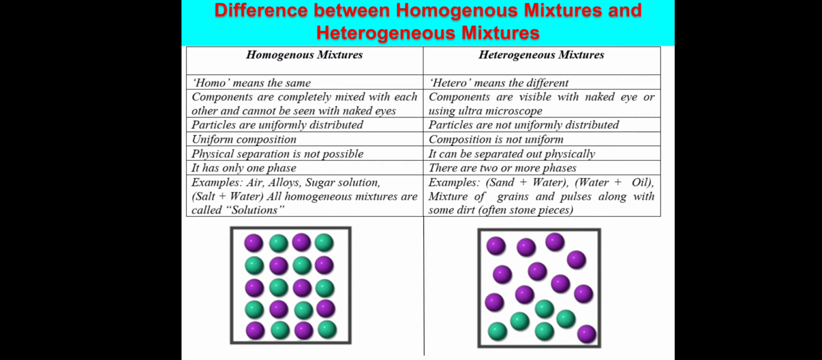Examples of homogeneous mixtures are air, alloys, sugar solution, and solution of salt in water. All homogeneous mixtures are called solutions. Solutions are made of two components and have uniform composition. We get a uniform mixture and the particles are uniformly distributed. If we take any water soluble salt like sodium chloride and dissolve it in water, we get a uniform distribution of the sodium and chloride ions in the water.